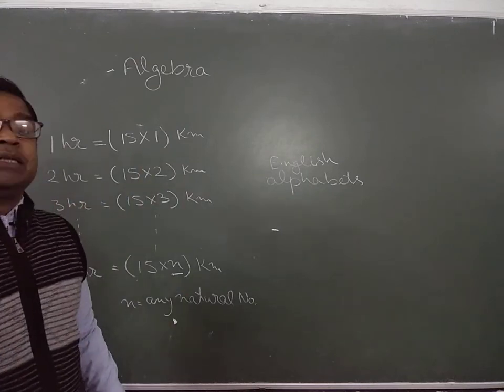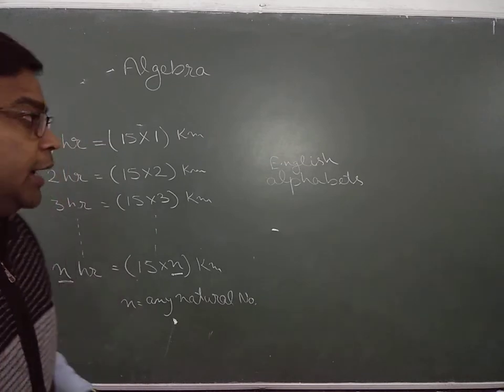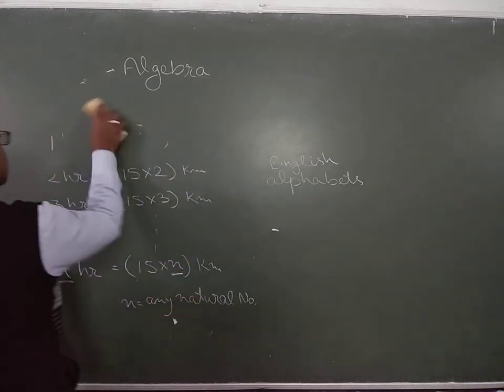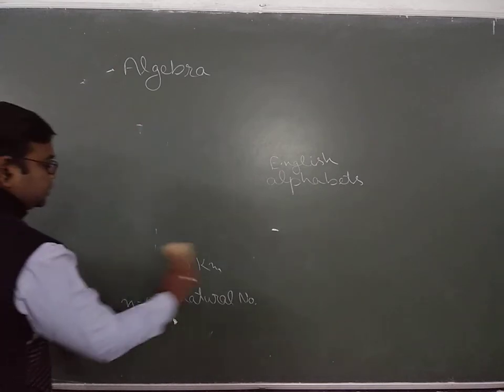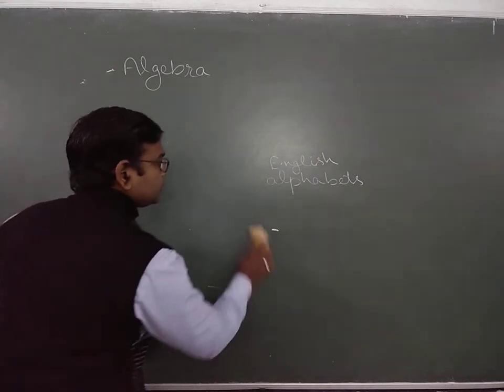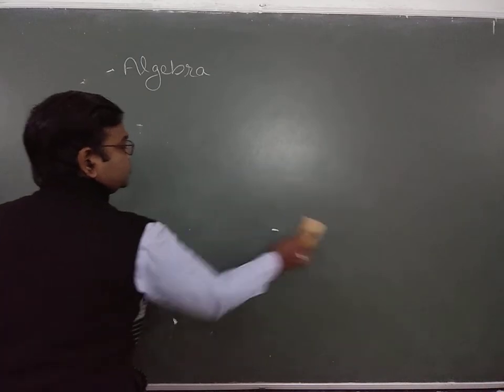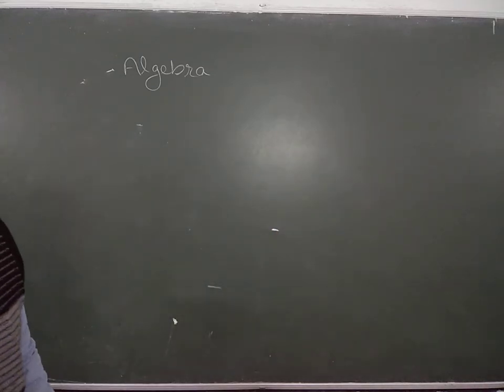Now move to the matchsticks pattern. I told you last time that all of you must learn matchsticks patterns and variables. So this is your explanatory video of the matchsticks pattern.